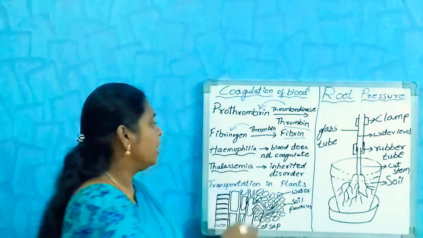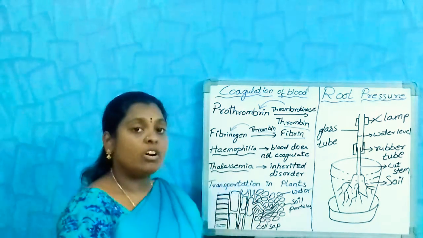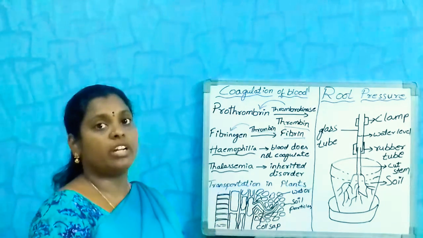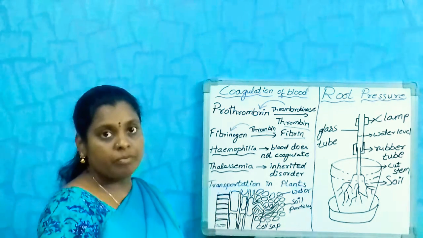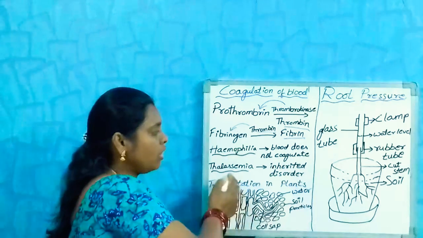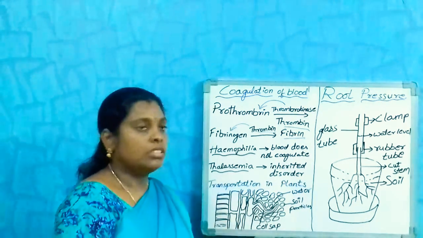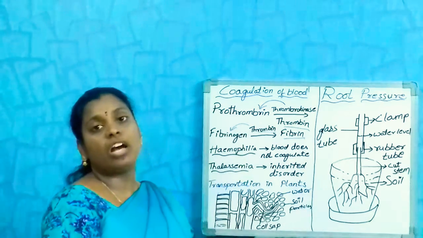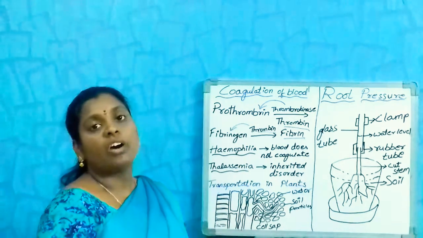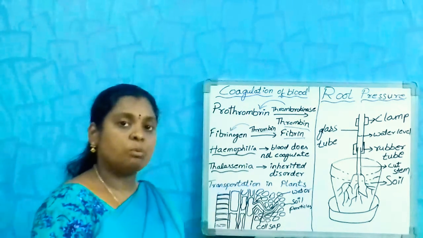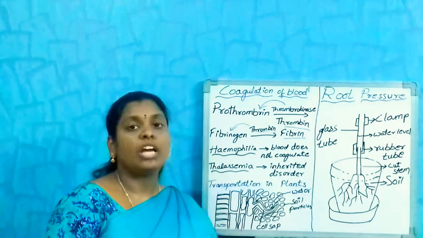And there is another inherited blood disorder called thalassemia. It is also an inherited disorder. So till now we have learned about how blood transportation takes place in human beings.